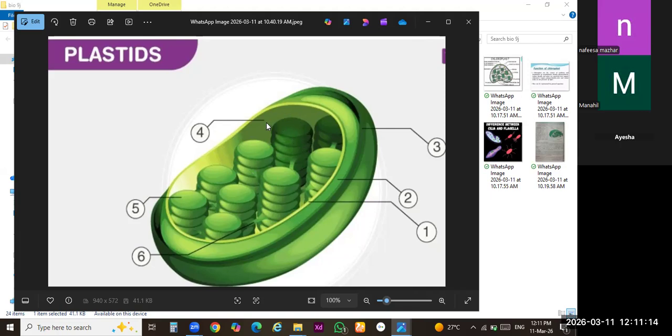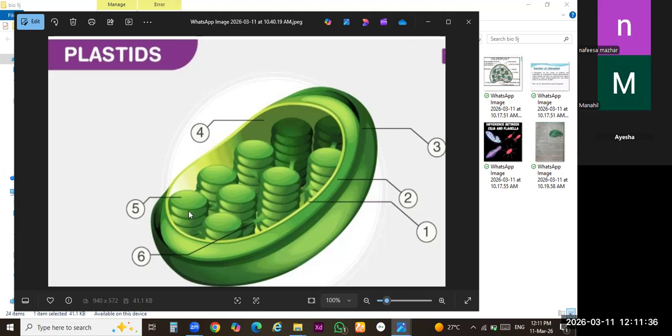There is a special term used to denote the fluid present in these organelles, and it is known as stroma. Are you getting my point, class 9? It's a fluid. Point number 4. It's a fluid. Clear?